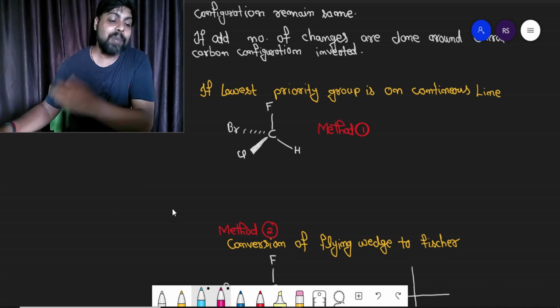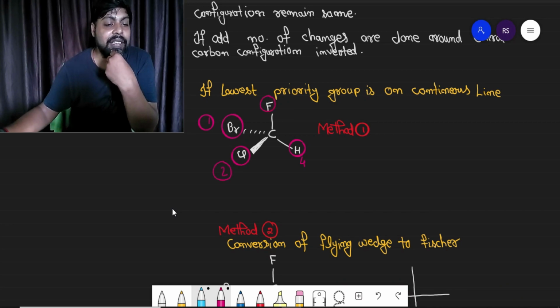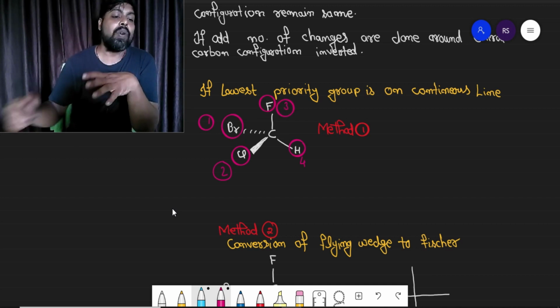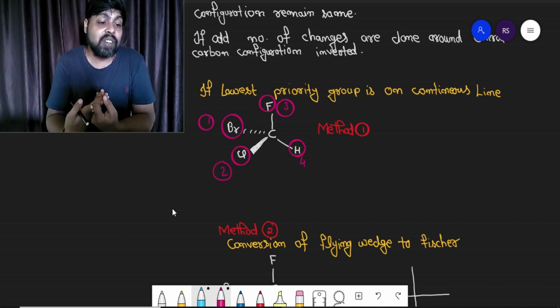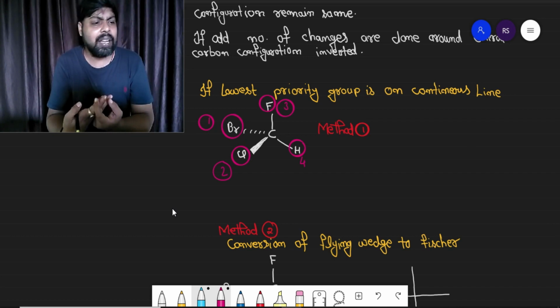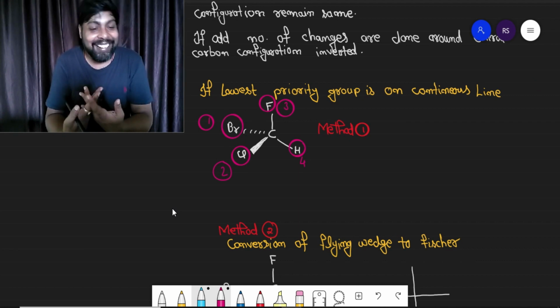If you assign the priority, hydrogen here is of fourth priority, bromine is of first priority, chlorine is of second priority, and fluorine is definitely third priority, right? So what should we do in this case? I'll explain in two ways, whichever is easier for you, just accept that and use that method.